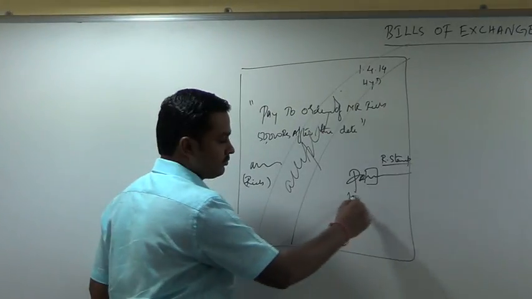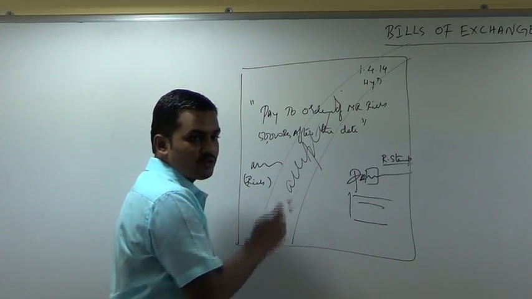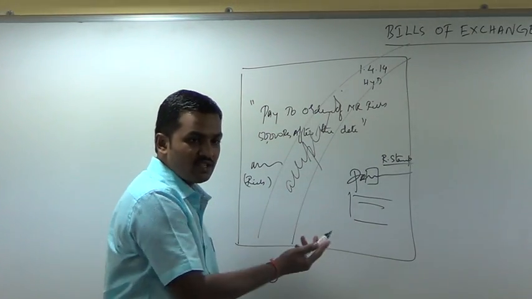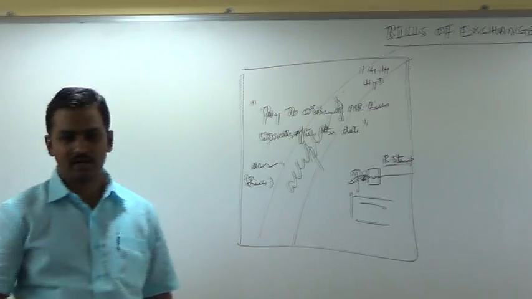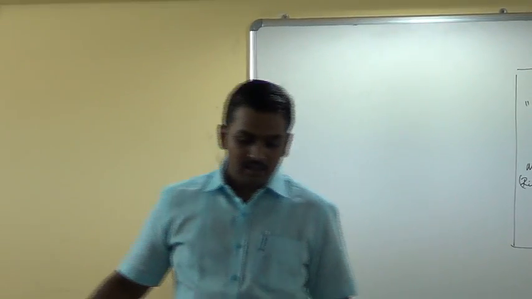See here, Mr. Poor will write his address also, because if somebody wants to find him, they should be able to find him and know who the signatory is. That is all technical part. So what do you write? Mr. Poor hands over the bill to Mr. Rich after acceptance.